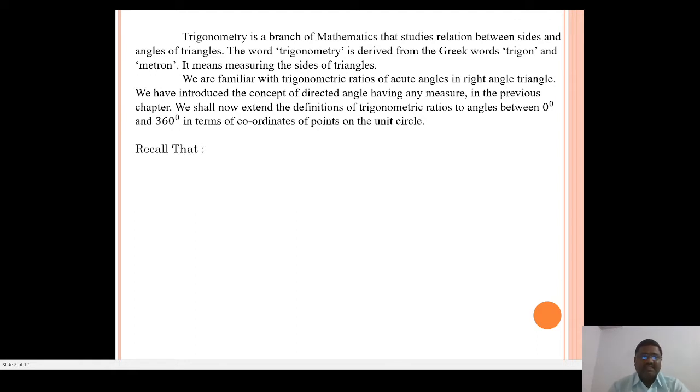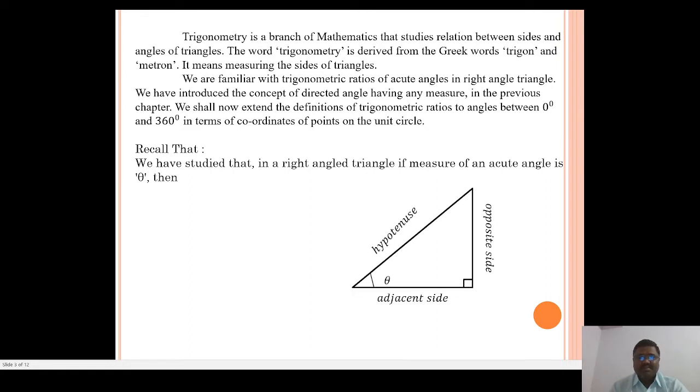Let us recall that in a right angle triangle, one angle is 90 degree and the remaining two angles are acute angles. If the measure of an acute angle is theta, then see in this figure, sin theta equals opposite side upon hypotenuse, cos theta is adjacent side upon hypotenuse, and tan theta equals opposite side upon adjacent side.